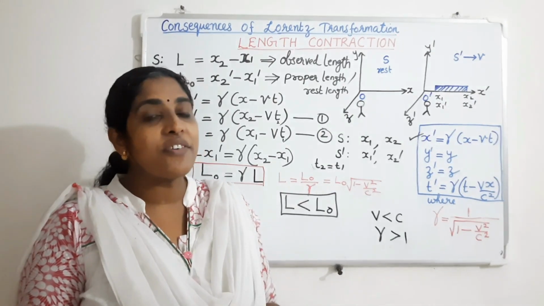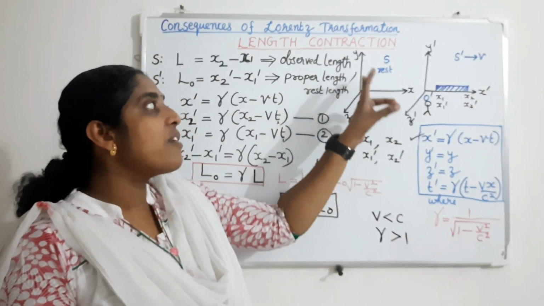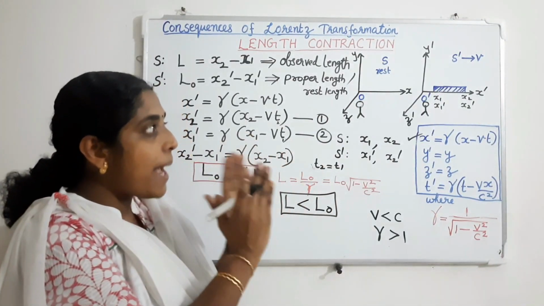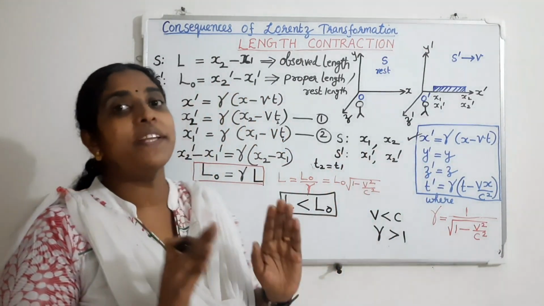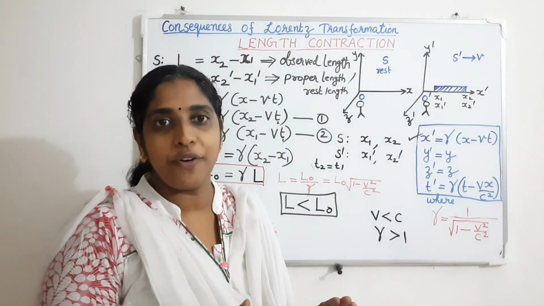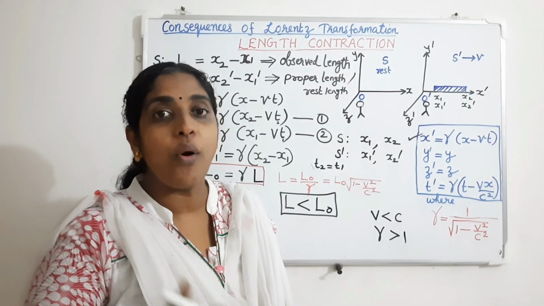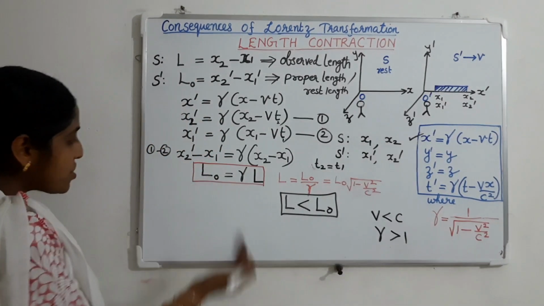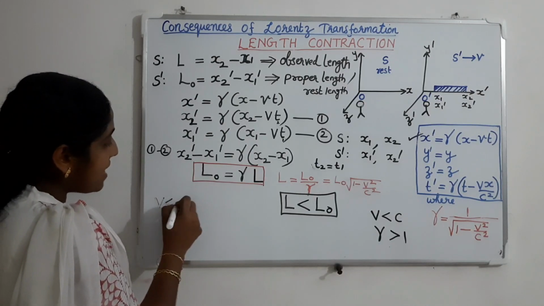There will be no contraction in the direction perpendicular to the motion. That means there will be no contraction along the y-axis or z-axis. The contraction happens only in the direction of motion. And also it happens only at speeds comparable to the speed of light, that is, at a relativistic speed. What happens at ordinary speeds, that is in our daily life, when we are dealing with the motion of objects? This v is very much less than c.